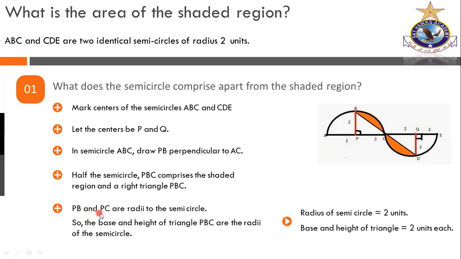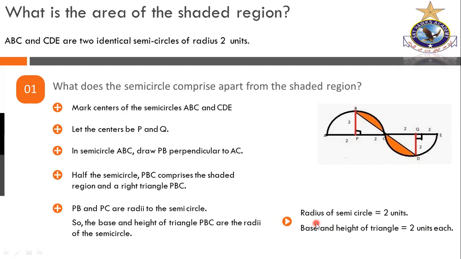So the semicircle PC comprises a shaded region and a right angled triangle PBC. PB and PC are radii to the same circle, so the base and the height of the triangle PBC are the radii of the same circle. Therefore, the radius of the semicircle is 2 units, and the base and height of the triangle are 2 units each. So this is the point. Very simple.